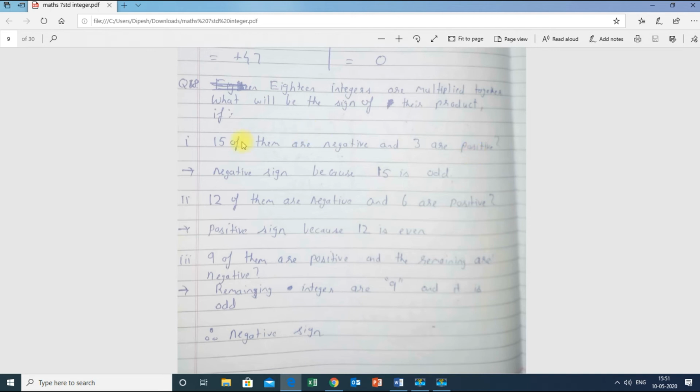Since 15 of them are negative, this 15 is an odd number. Since 15 is an odd number, I can say the final answer will be negative, as we have written over here. We have explained the rule in the starting part of the video: if the number of negatives is even, the answer will be positive. If the number is odd, the answer will be negative. So since 15 of them are negative, that is odd, therefore the final answer will be a negative sign.